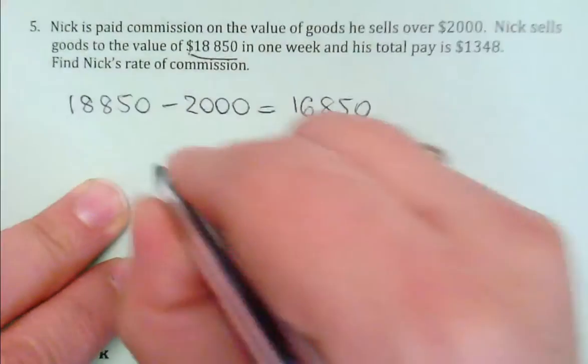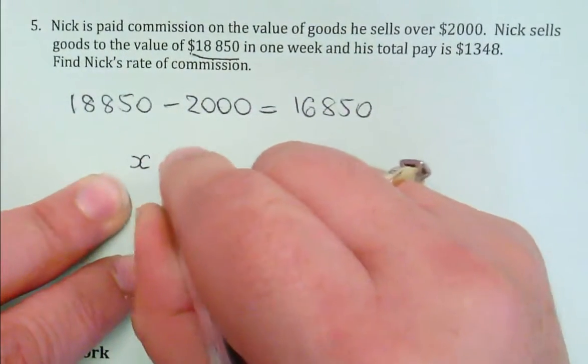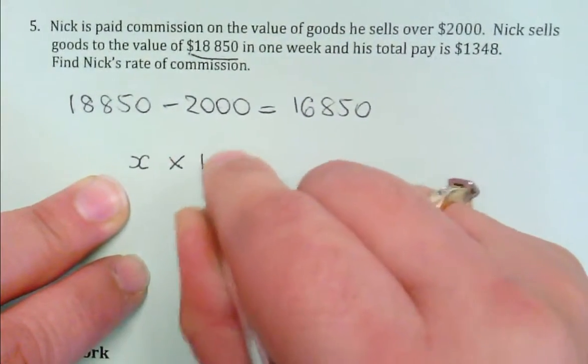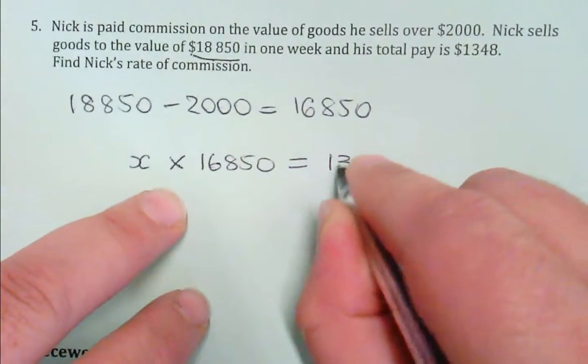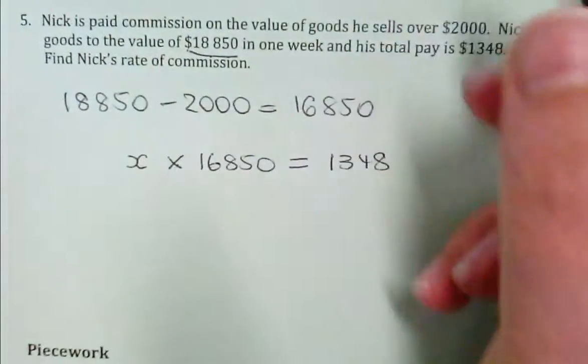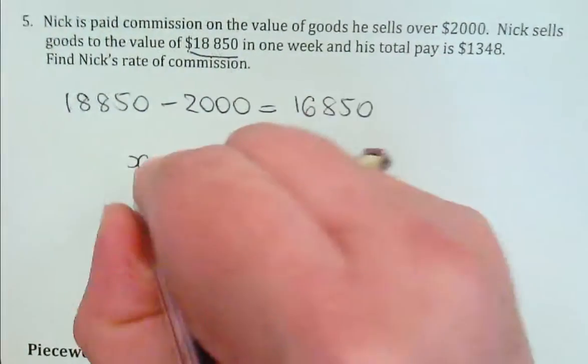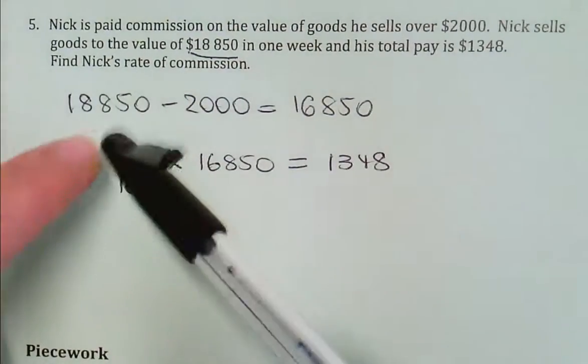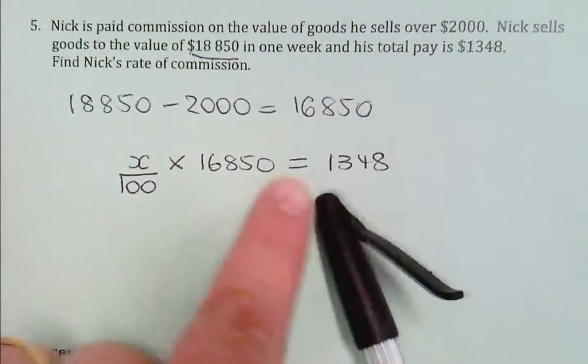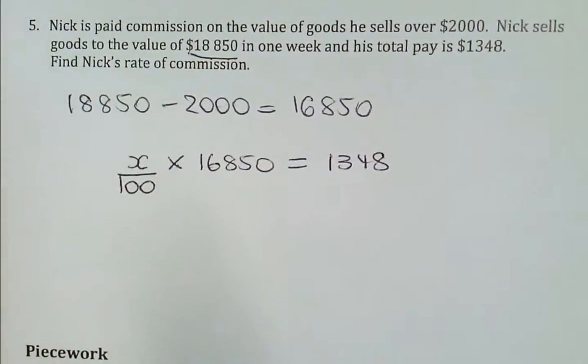I want you to set it out like that. X times $16,850 gives me the $1,348. Or do you want to go X over 100? I don't mind. Let's go X over 100. You know, let's say it was 5%. Wouldn't you go 5 over 100 times 16,850? I don't know what percent it is. All I know is that it is X something over 100. If I times that by 16,850, I would get 1348.